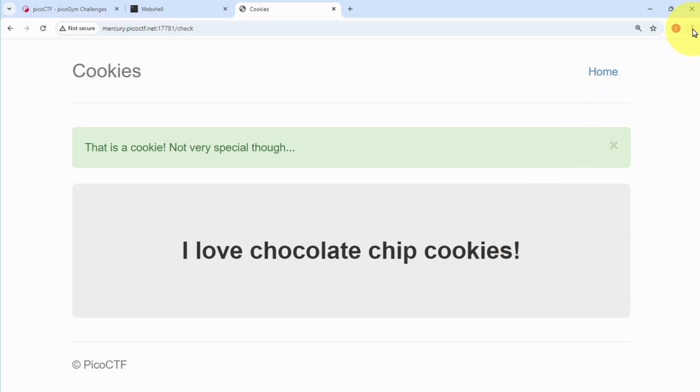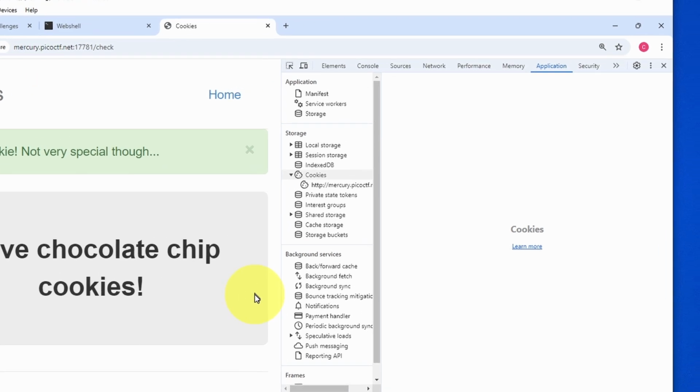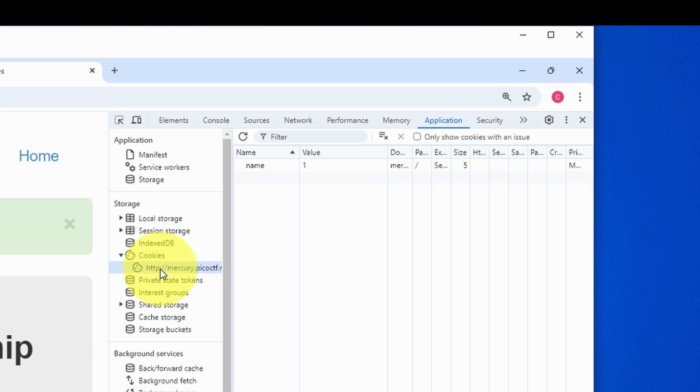We can go over to the 3-dot menu over here, and in More Tools, we can click on Developer Tools. What we need to do is click on the Application tab up here. Inside the Application tab, we have cookies. So we have cookies for different websites, including the website that we're looking at right now.